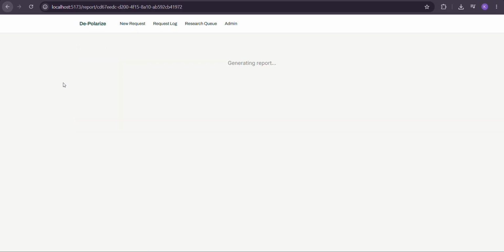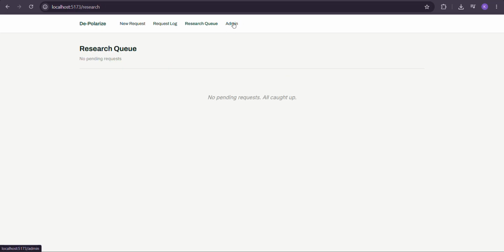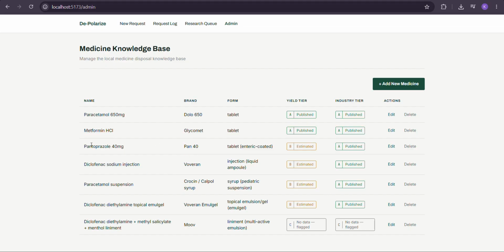I can also use another example of a drug. So basically what we have created is a research engine, and what the research engine does is it helps you establish the actual business of destroying the medicine on a portal or website. So it's not a physical business as of now. My tool does not establish this as a physical business.